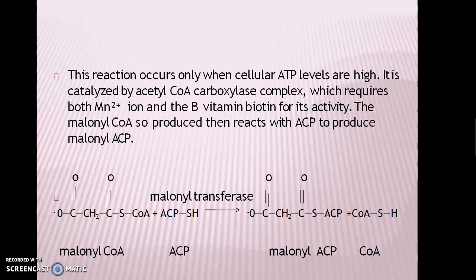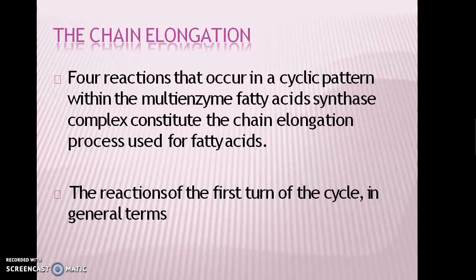Then this malonyl coenzyme A is converted to the malonyl ACP with the help of the enzyme malonyl transferase. It forms malonyl ACP and coenzyme A is released. Then further occurs the elongation of the chain. Four main reactions occur in a cyclic pattern again and again for the elongation of the fatty acids.